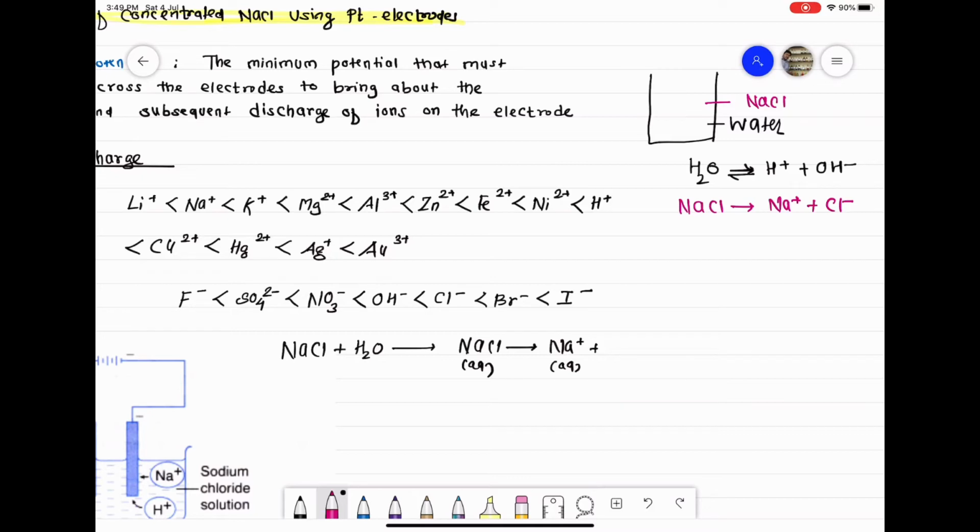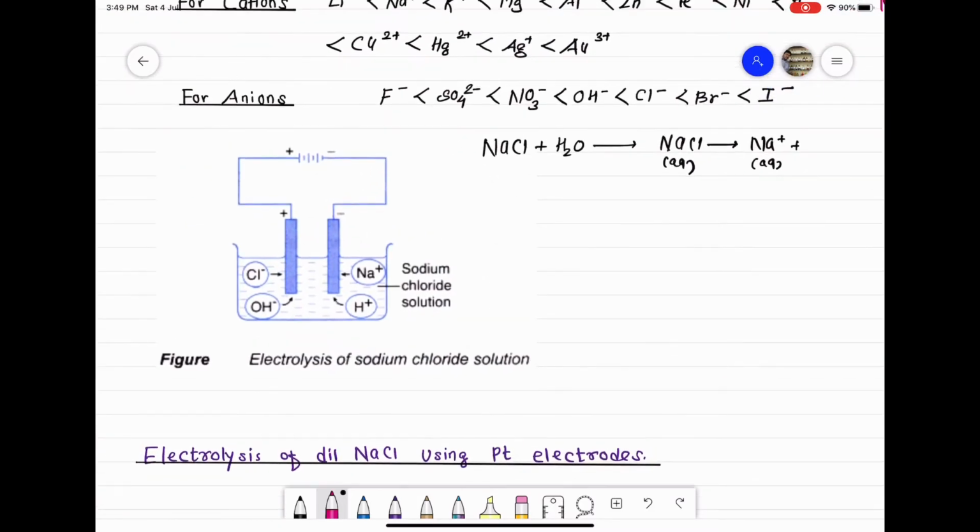So water which in pure state forms very few cations and anions, in presence of NaCl forms a large number of cations, that is H plus ions, and a large number of anions, that is OH minus ions. So class, in this solution we have two cations, that is Na plus and H plus, Na plus from NaCl and H plus from water, and two anions, that is Cl minus and OH minus. Cl minus from NaCl and OH minus from water.